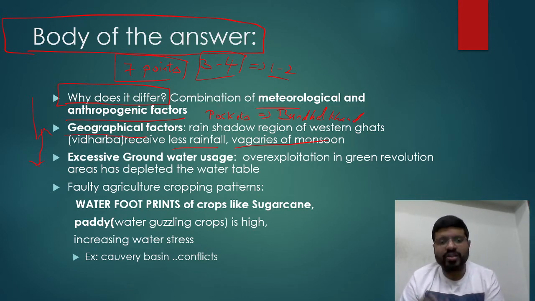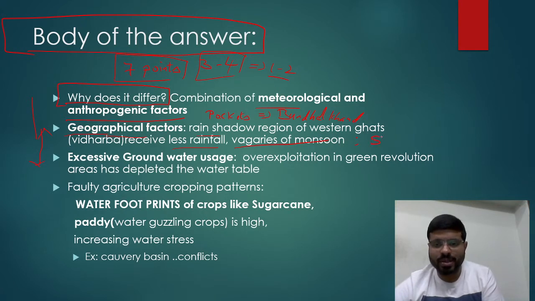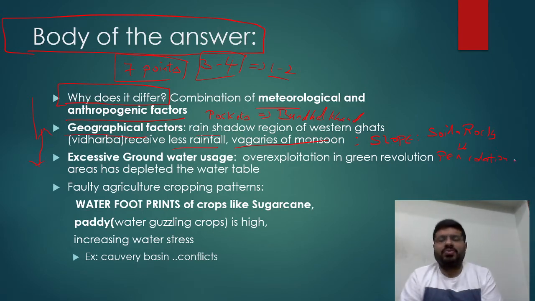So write those geographical factors, give them examples. I have given so many examples here, right? Whether it is about the rain shadow regions giving less rainfall, or else you can also talk about the slope of the region. You can talk about the soil and the rocks, geology, which will help in percolation, right? So all these things talk about the groundwater availability in our country.